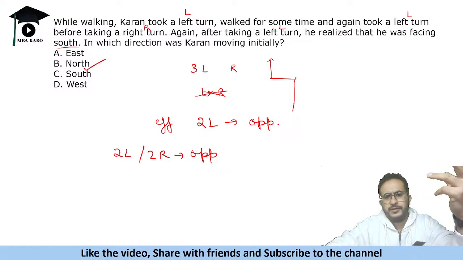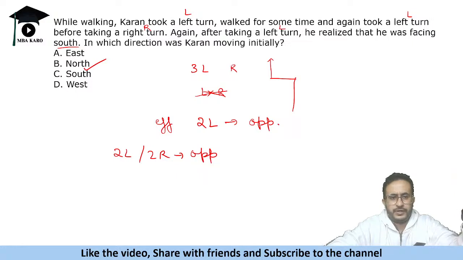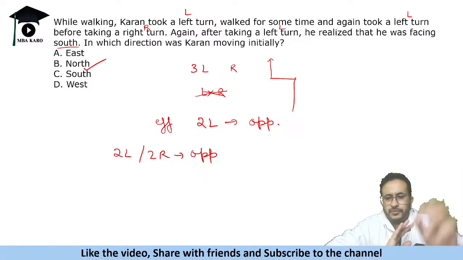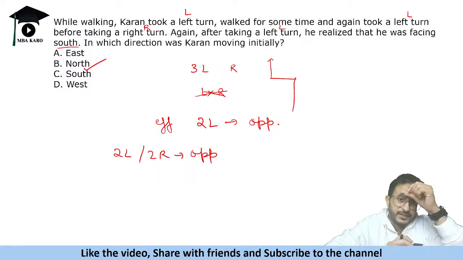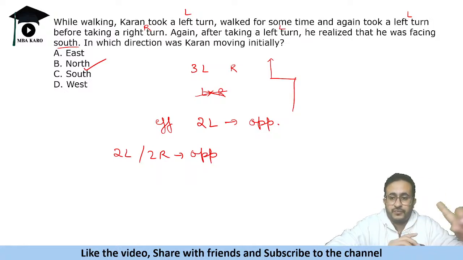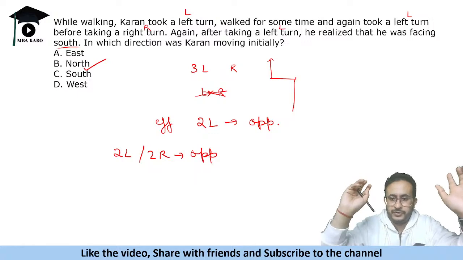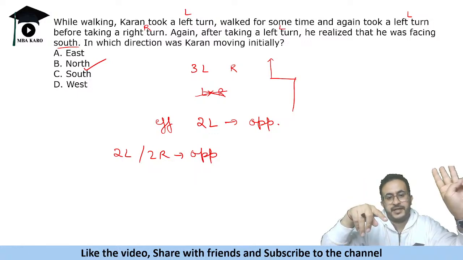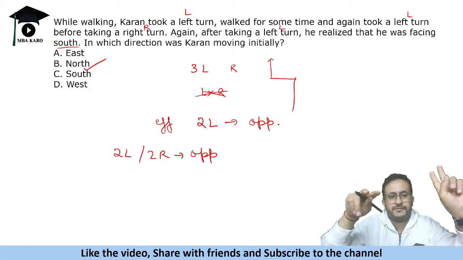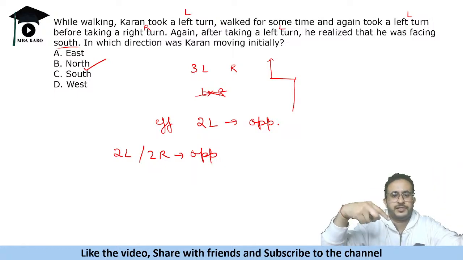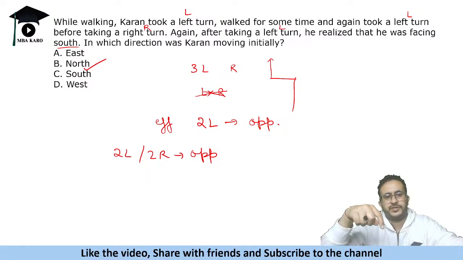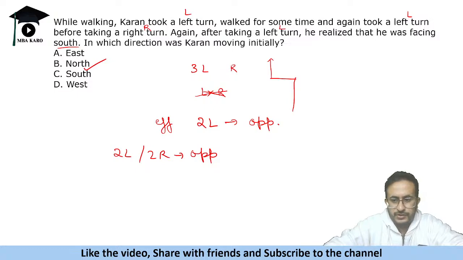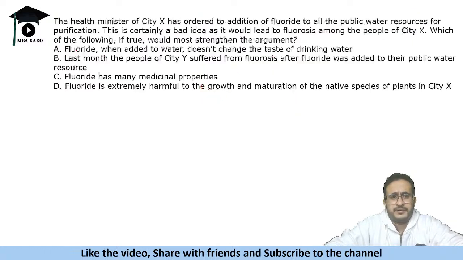So yeah, like orally कर सकते हो, you do not have to pick a pen to answer this question. You just need to understand this thing that left and right will cancel each other. So one left plus one right means that you end up going to the same direction. So three lefts and one right. So one left will cancel each other. You have two lefts remaining. Two left means opposite direction. So if it is given that in the end he is going towards south, that means he started in the north direction. Group questions usually are not asked, basically there could be a puzzle, one or two, but not many.